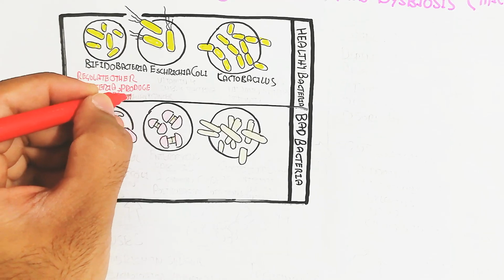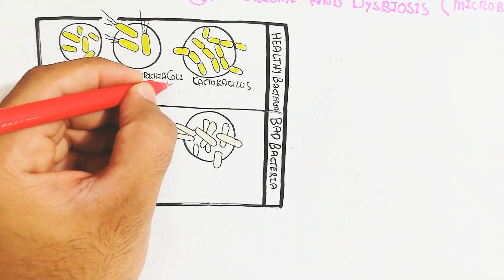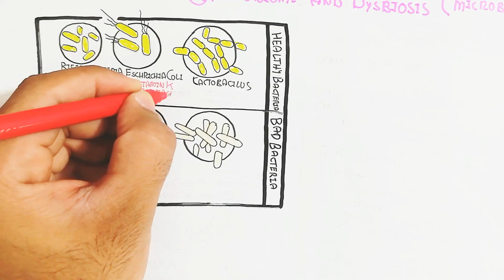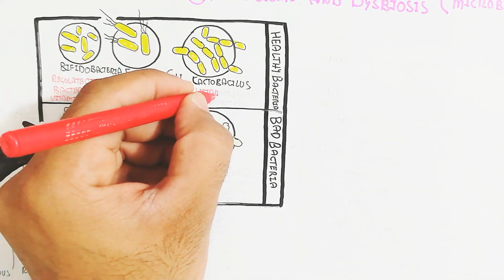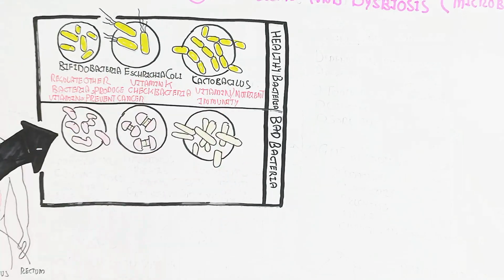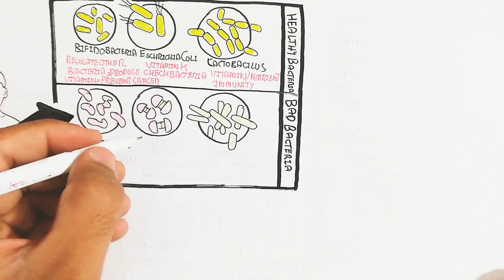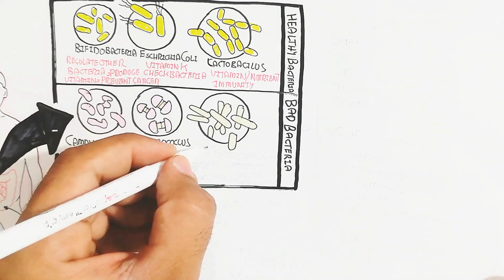Escherichia coli also produce vitamin K, like vitamin A produced from the bifidobacteria, and check bacteria and their regulation, like inhibiting the growth of bad bacteria. Vitamins are also produced from the lactobacillus, along with other nutrients as well as immunity.